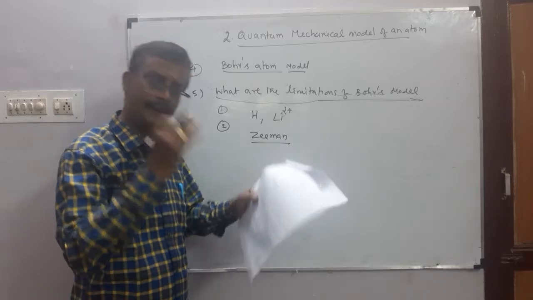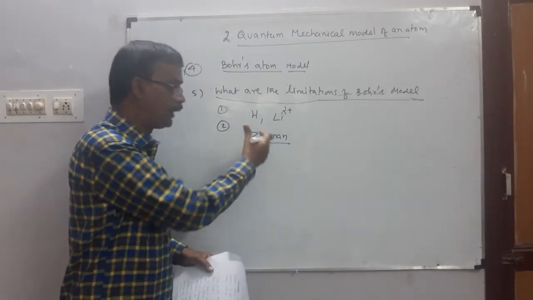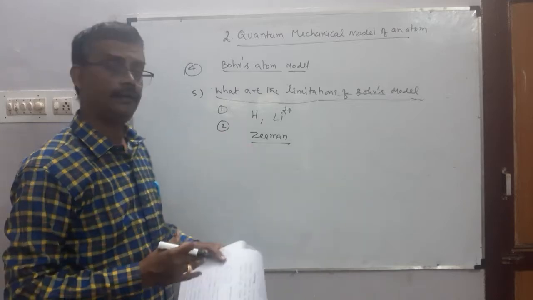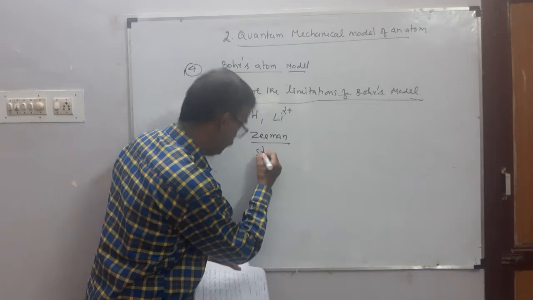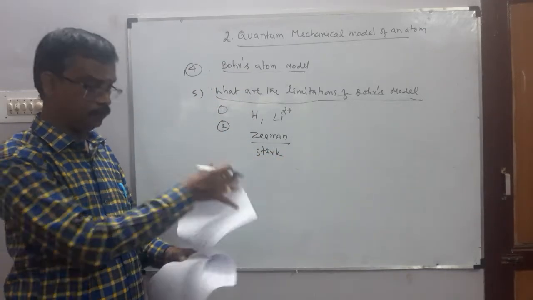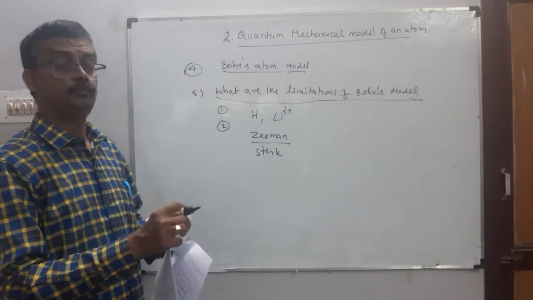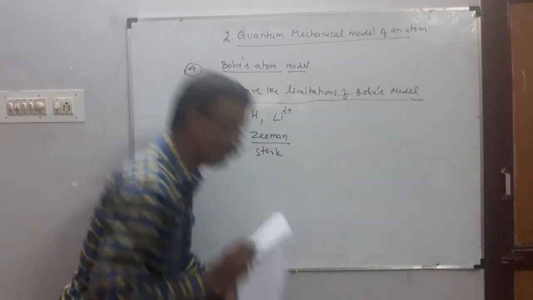That's not explained: the splitting of spectral line in a magnetic field is called the Zeeman effect, and also in electrical field அதுக்கு பேரு Stark effect. இதெல்லாம் விளக்குறது. It does not explain the splitting.